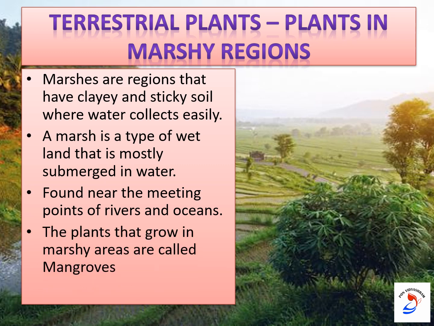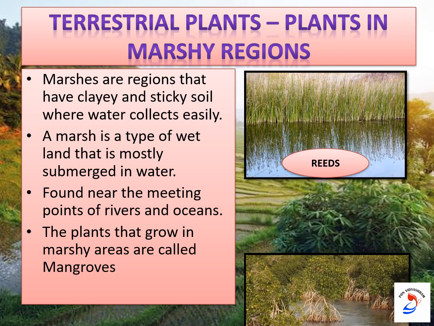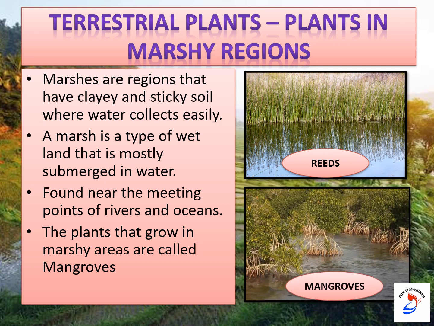So the plants that grow in marshy areas are called mangroves. What is meant by marshy region? It's a type of wetland that is mostly submerged in water or covered with water. Okay. Yes, see the examples. This is the reeds and this is the mangroves. So these are the plants that grow in marshy areas. Now let's see the adaptations shown by these plants.